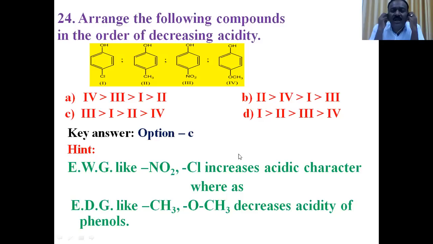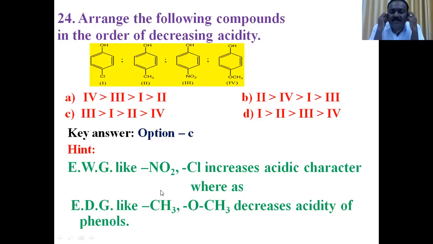So therefore, among the 4 compounds, nitrophenol is more acidic than chlorophenol. Of the remaining 2, one has a methyl group and the other has a methoxy group. The methyl group shows only electron releasing, that is the plus I effect, whereas OCH3 shows the plus M effect also. So phenol with a methoxy group is less acidic than the one with a methyl group.